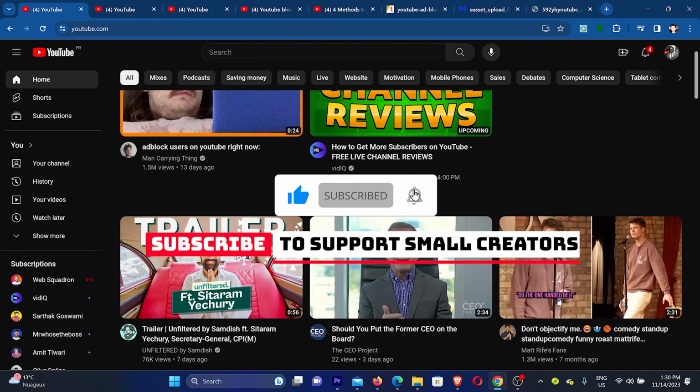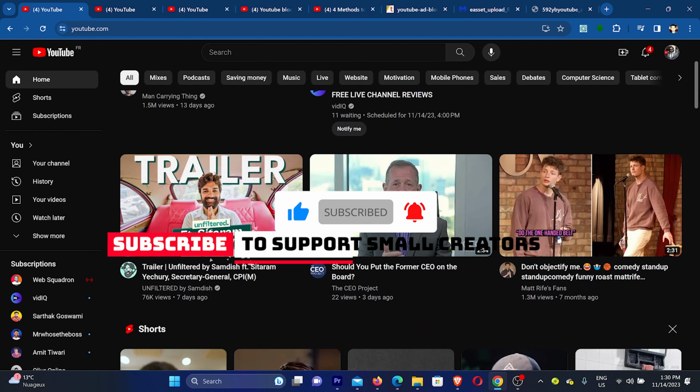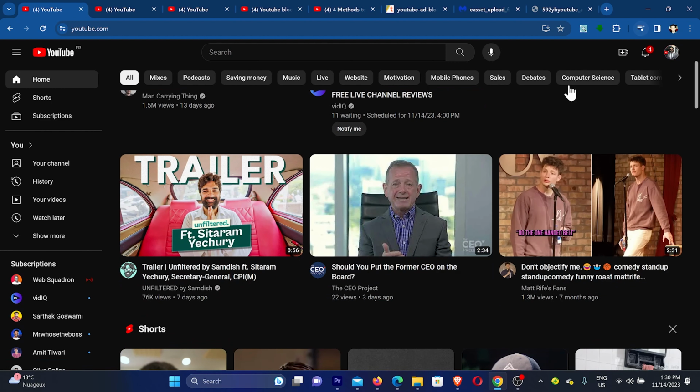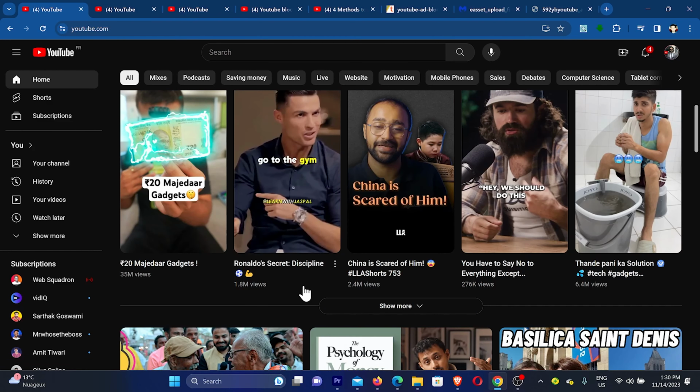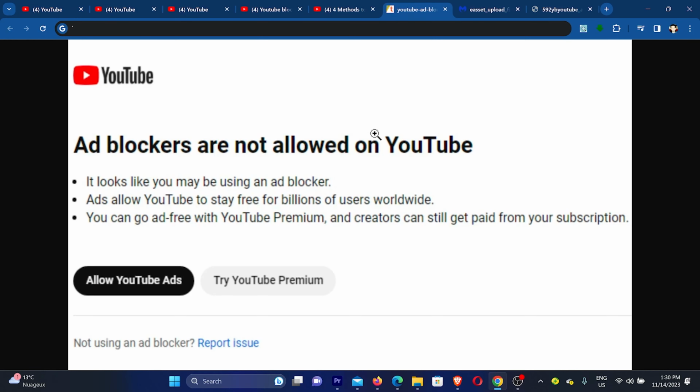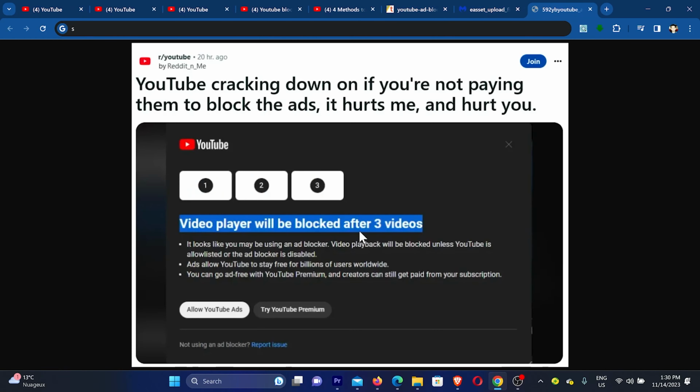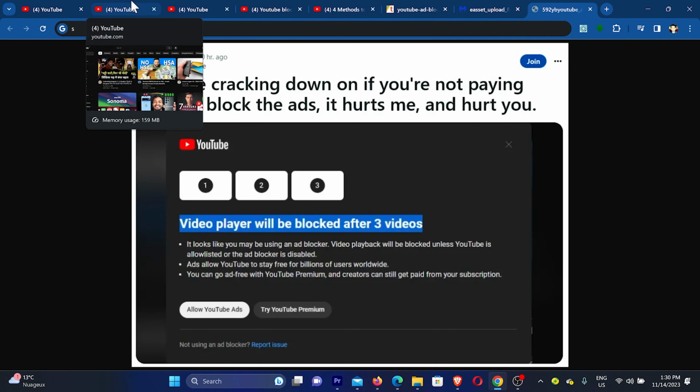Okay, so maybe I'm lucky or my ad blocker is still working perfectly fine. Maybe YouTube will find a way around to beat my ad blocker, but for now you have two options. What you can do if you're seeing this warning from YouTube about ad blockers not allowed on YouTube, or if you see the warning that the video player will be blocked after 3 videos. The first option will be the easiest.